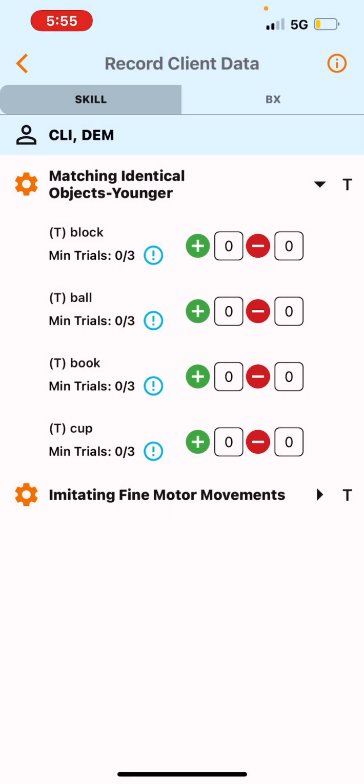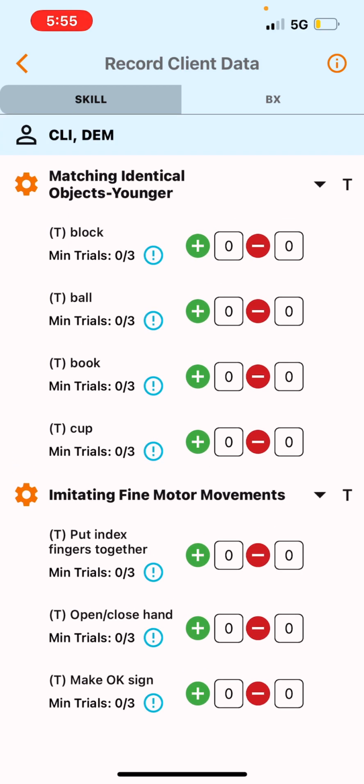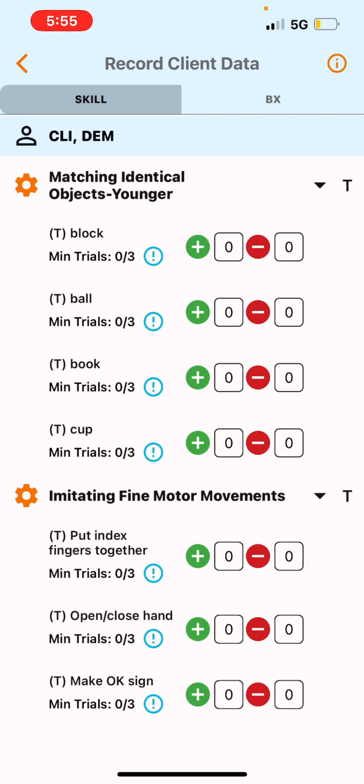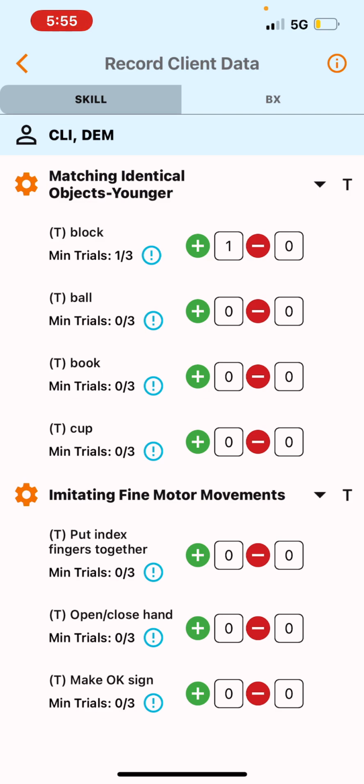So if I press this little arrow going down, now this is everything that I'm going to work on. So as I follow the instruction, did they perform the block? Yes, they did. They did this the first time, they did not the second time. So if they do, you're going to press the green plus, and if they don't, you're going to press the red minus. And then you just kind of work with it with all of them. The ball, they did that 3 trials. The book, they didn't do it at all. Just kind of go down, put index fingers together. Did they do that? Yes, I'm going to give them a green. And if they didn't, I'm going to give them a red.